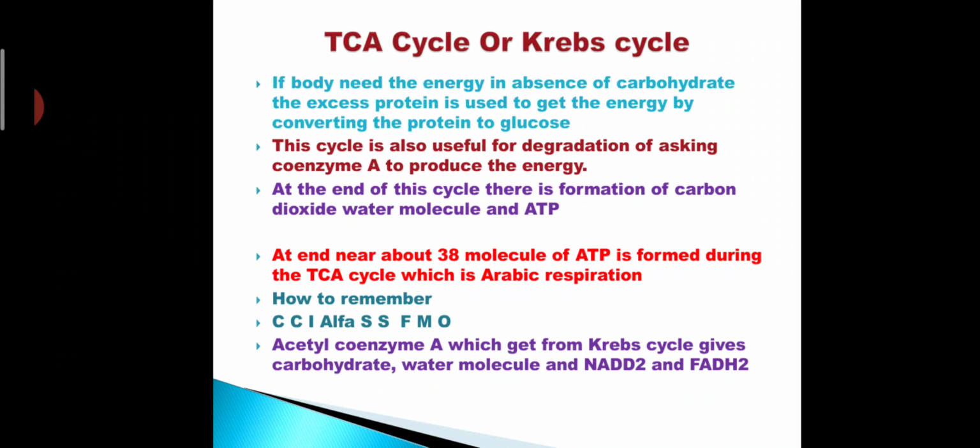Here, if the body needs energy in the absence of carbohydrate, the excess protein is used to get the energy by converting the protein to glucose. Means in the absence of carbohydrates, the excess protein is used to get the energy. From protein, energy is produced, energy is converted from the protein and from the glucose, and this cycle is also useful for